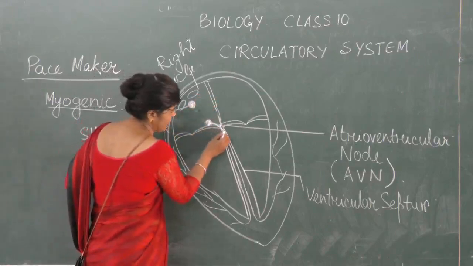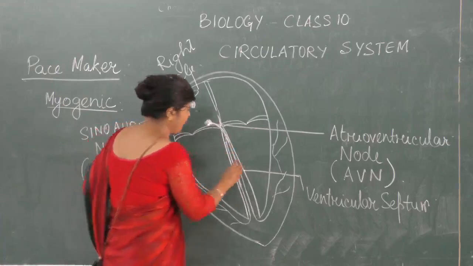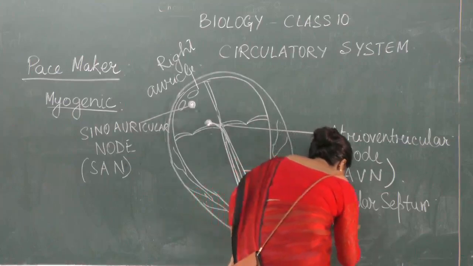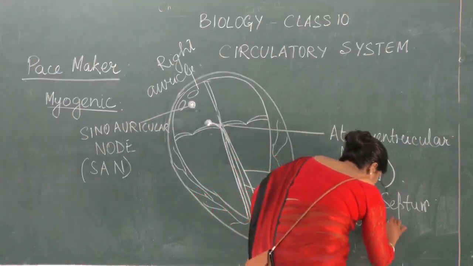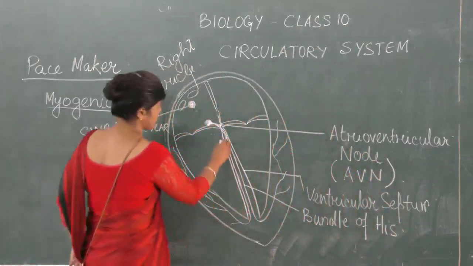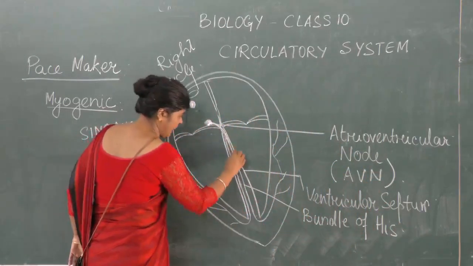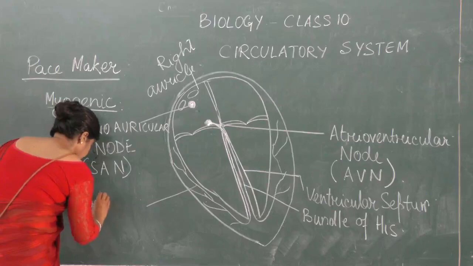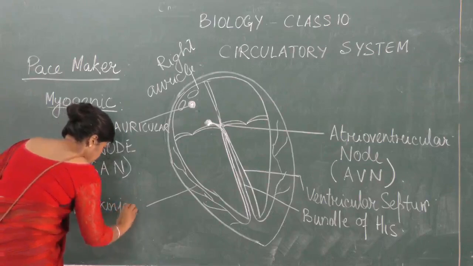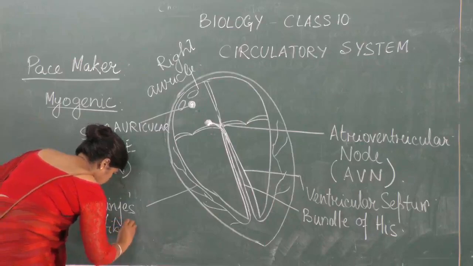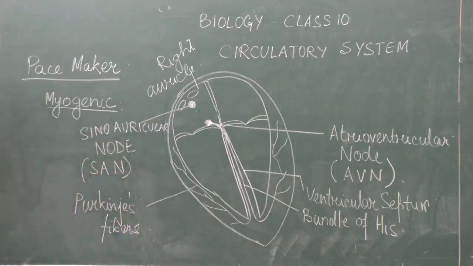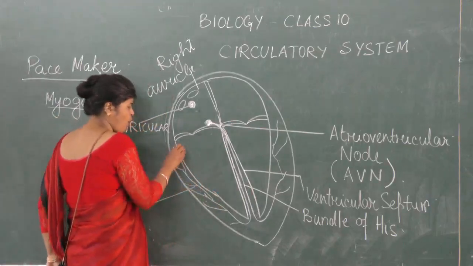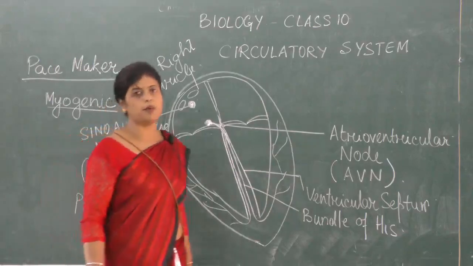From here arise fibrous structures. This fibrous structure is known as the bundle of His. This is the right bundle of His, this is the left one, and then it branches to form the Purkinje's fibers. Is it clear? These branches which are running in the wall of the ventricle are known as Purkinje's fibers.